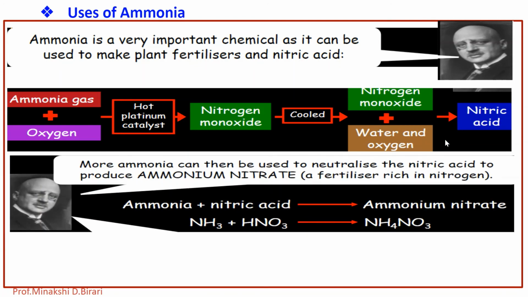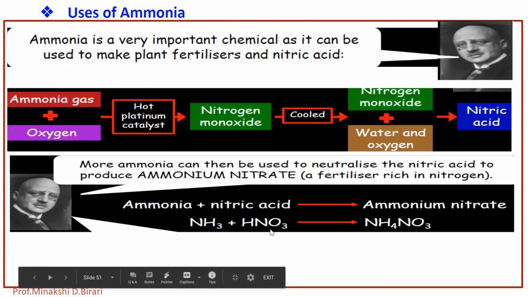More ammonia can then be used to neutralize the nitric acid to produce ammonium nitrate, a fertilizer which is rich in nitrogen. So that is ammonia plus nitric acid, NH3 plus HNO3, giving ammonium nitrate, NH4NO3.